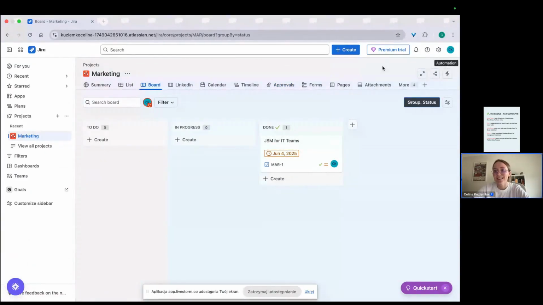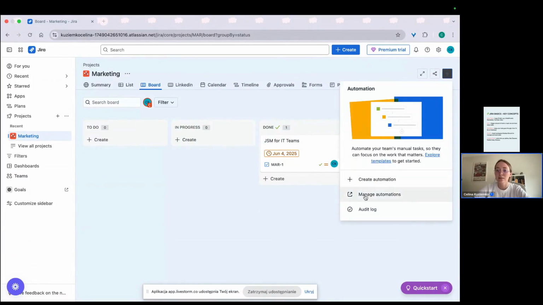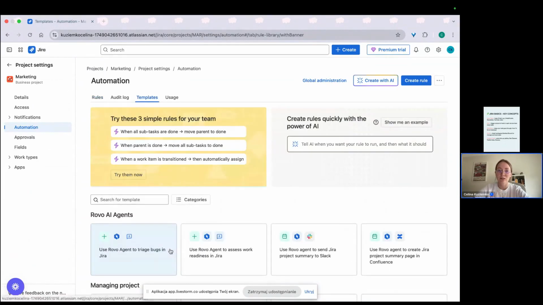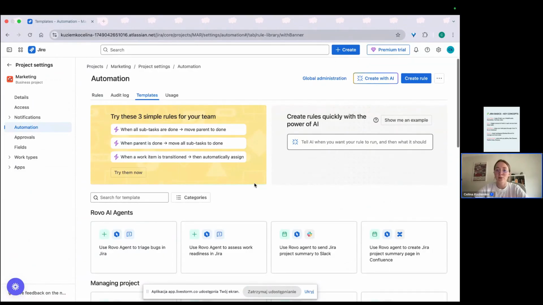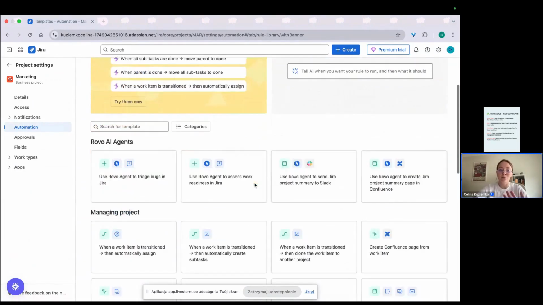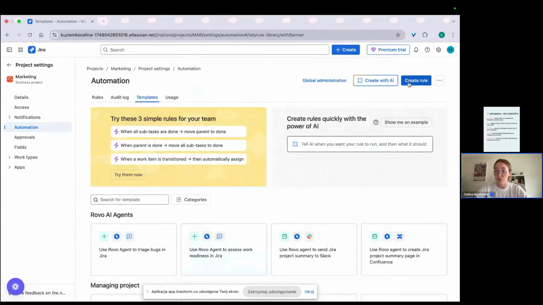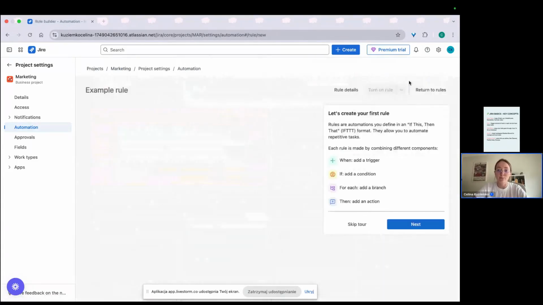So let's take a look at automation here. This is this bolt here, and let's go to Manage automation. Here you have some AI help and so on. Here you can have some agents, but let's create a rule in a very simple and classic way.